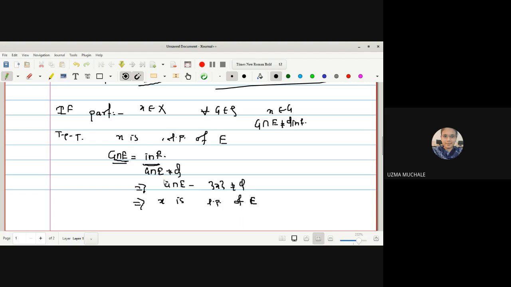Okay. Now when we have a question whether X belongs to G, here we have written, for all the open sets G containing the point X, we have proved the definition. What is the definition for the limit point? For all the open sets G containing the point X, intersection of G with E minus the point X is non-empty.